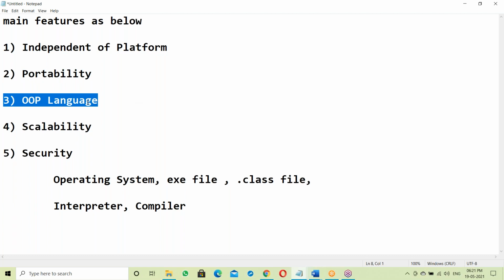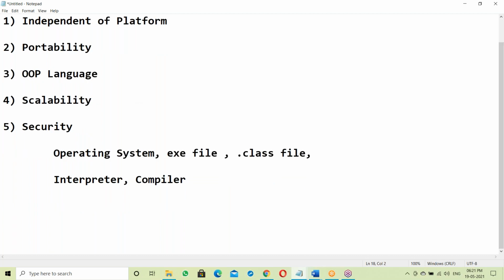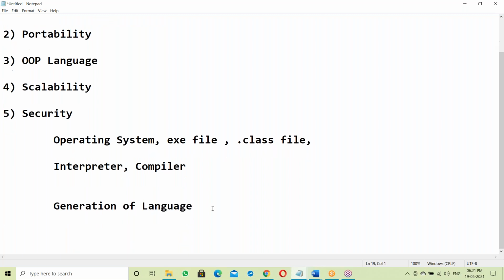Next, group language. To understand about group language, there's a concept called generation of language. Yes, we'll see that point also. How many generations of language? There are some 4 generations. What are those generations? We'll discuss that also.